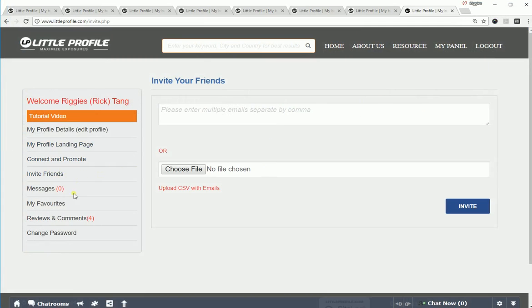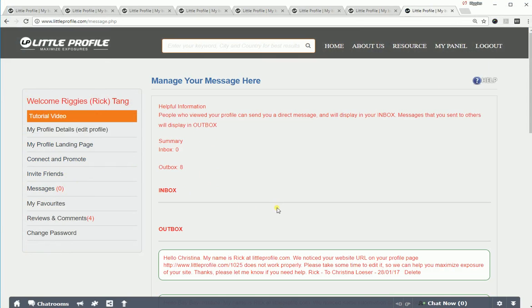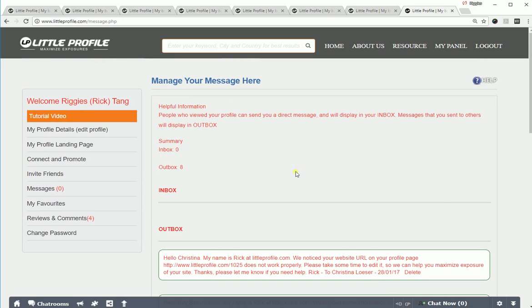The next one is message. Every time you send a message out to another user, it will display right here, and if you want to delete it, you can click on this right here. If you have an inbox message, it will display right here.